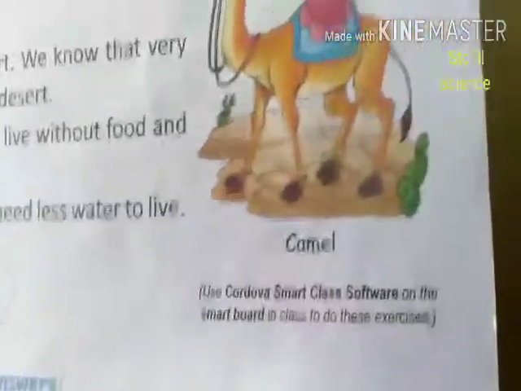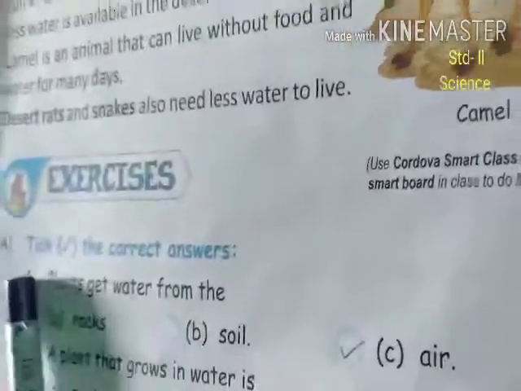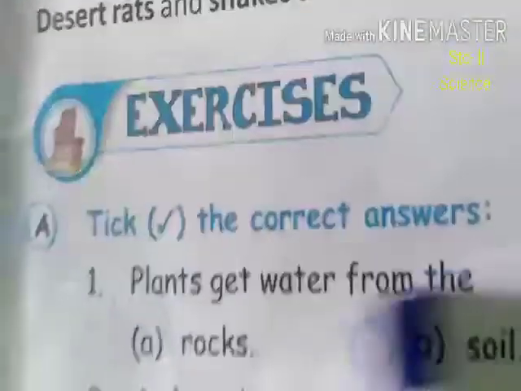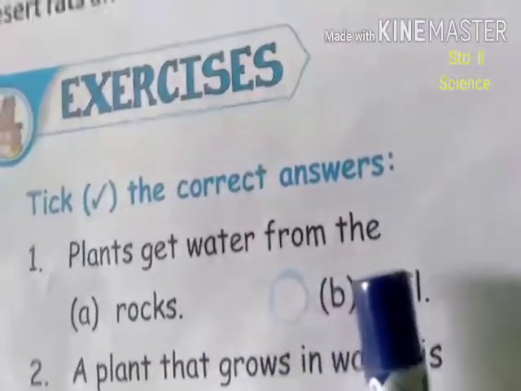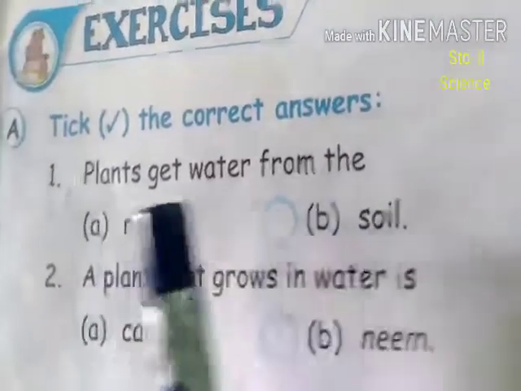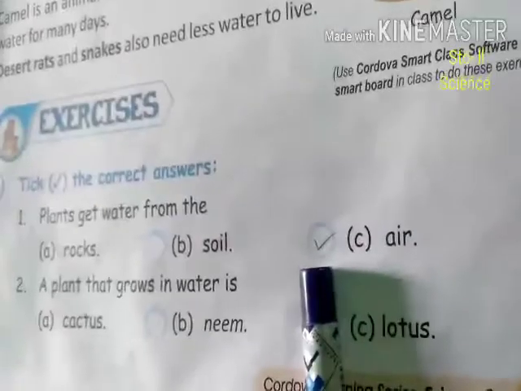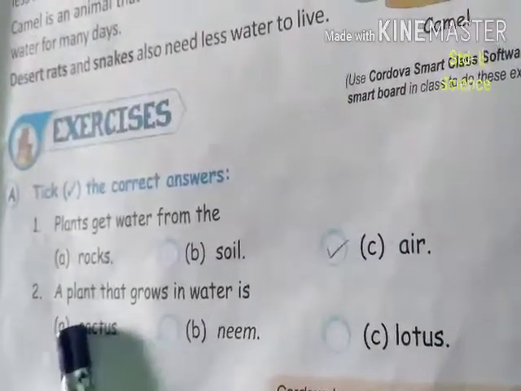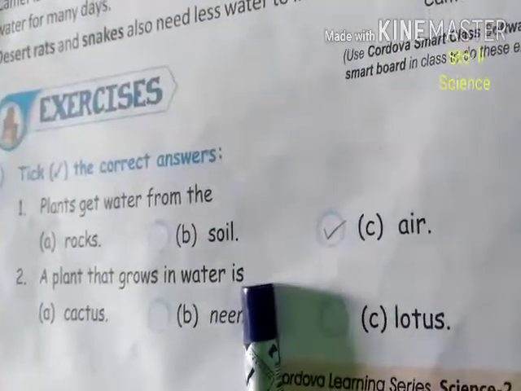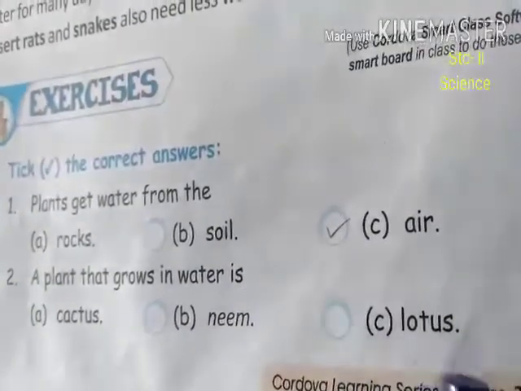Now just look at these questions. Tick the correct mark for the answers. Plants get water from the rock, soil, air. So the answer is soil. Second one. A plant that grows in water. Which plant grows in water? Lotus.